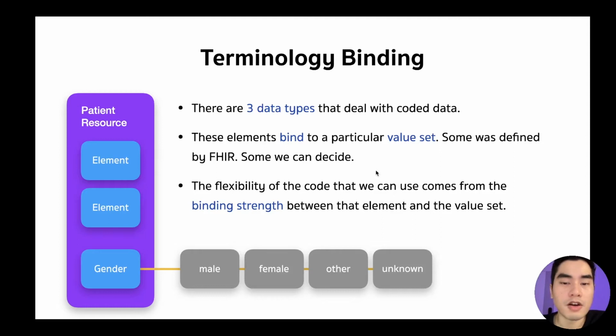The flexibility of the code that we can use comes from the binding string between that element and that value set.